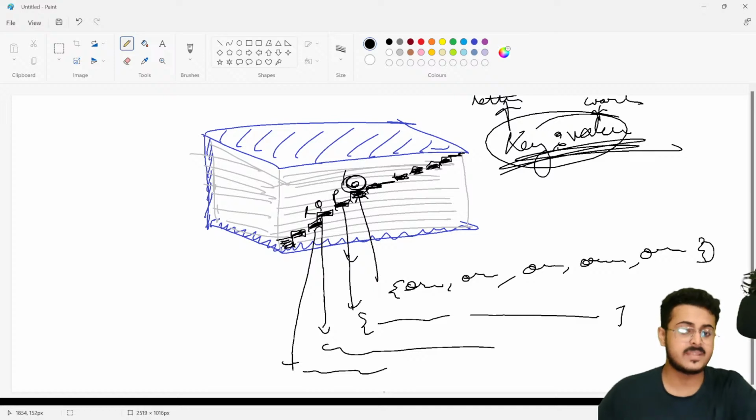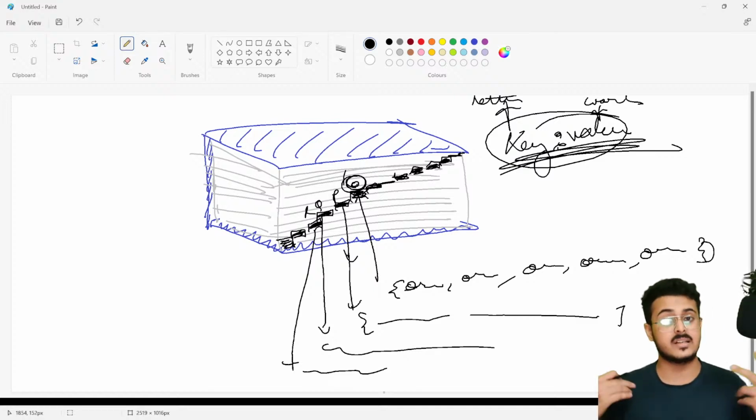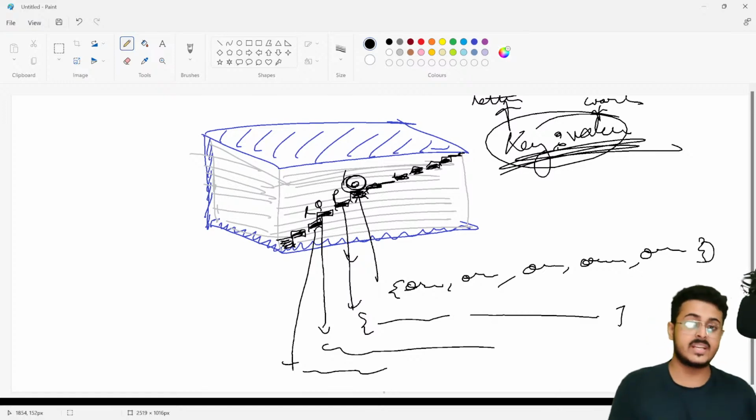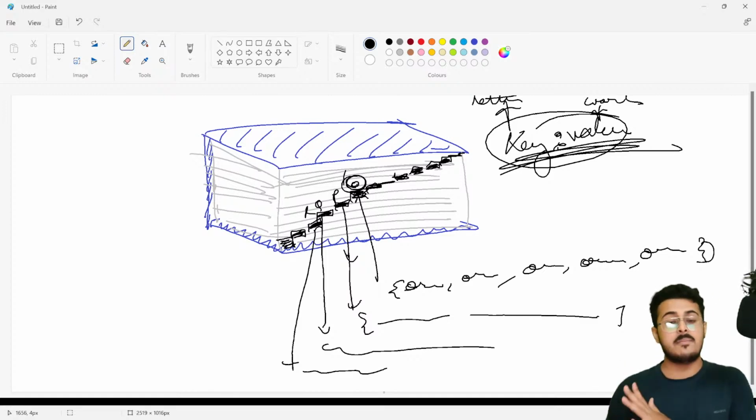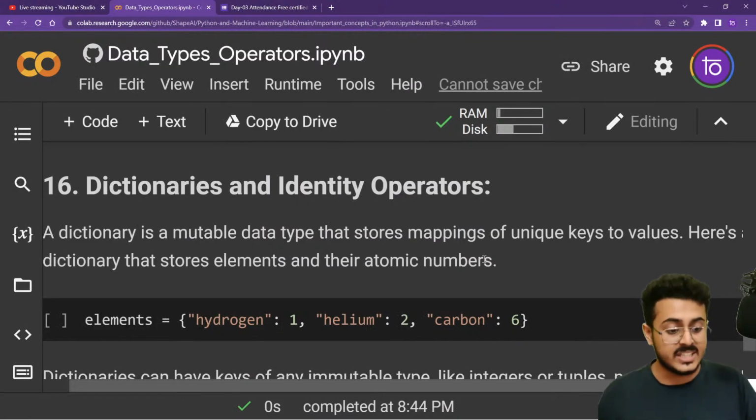So you have key value pairs that basically define a dictionary, and the same thing happens in Python as well. You need to create key value pairs. In a normal Oxford dictionary, the keys are the letters A, B, C and so on, and the values are all the words starting with that particular letter. In Python also we have dictionaries.